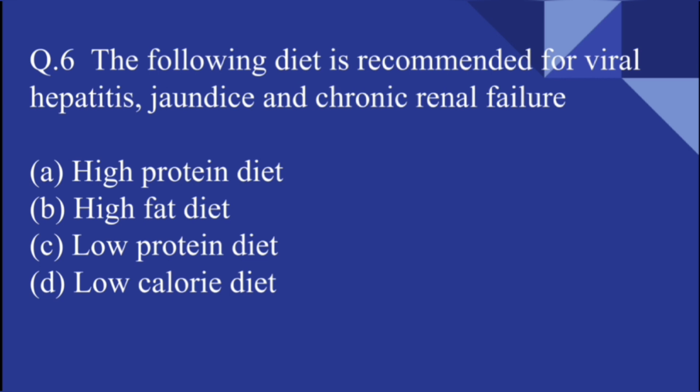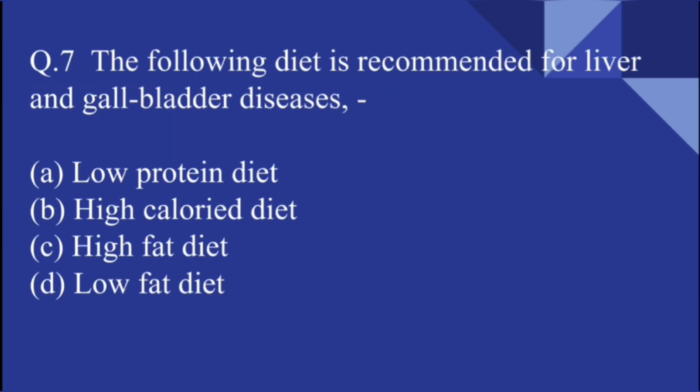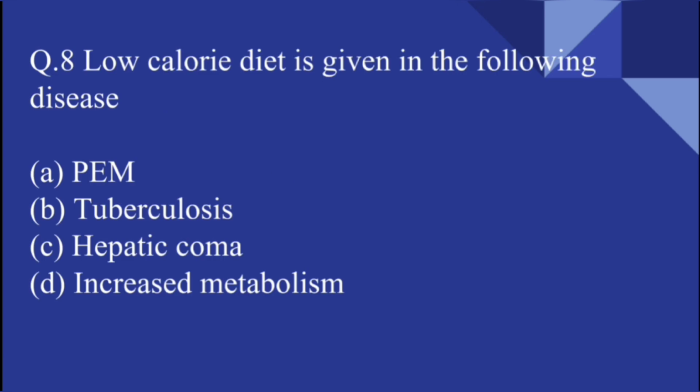The following diet is recommended for viral hepatitis, jaundice and chronic renal failure: high protein diet, high fat diet, low protein diet, low calorie diet. See, the answer is low protein diet. The following diet is recommended for liver and gallbladder diseases: low protein diet, high calorie diet, high fat diet, low fat diet. See, answer is low fat diet.